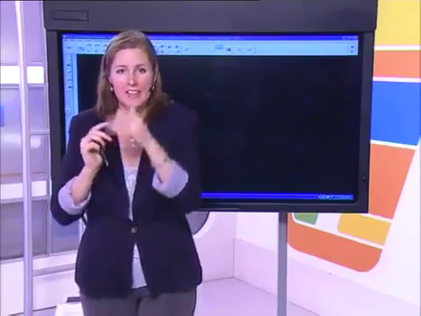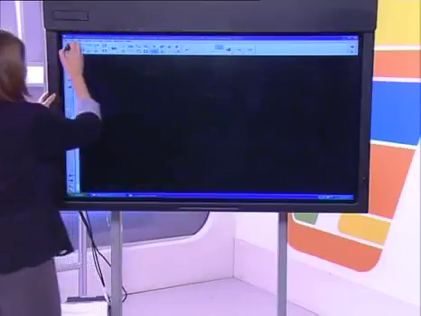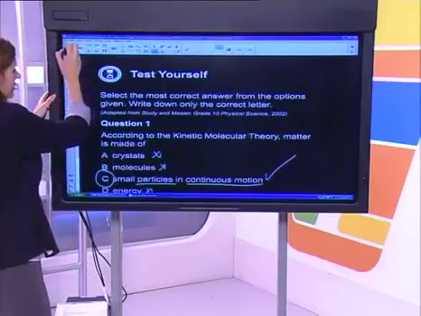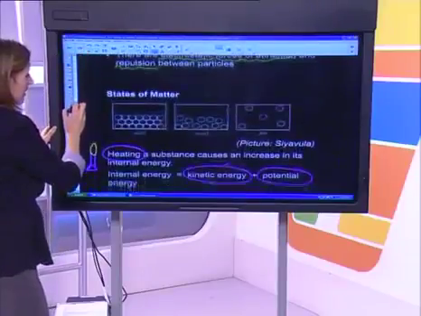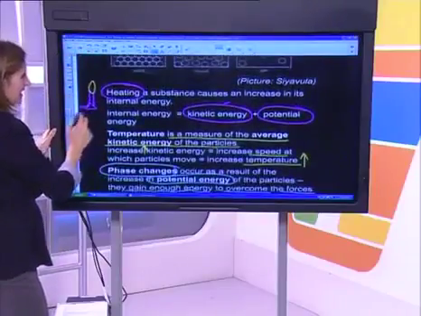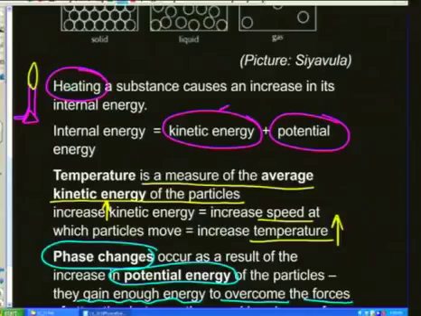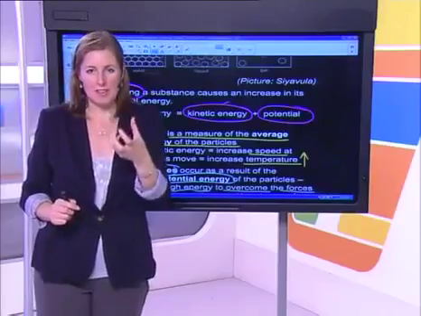All right, one more. Balesa Makuru: I don't get how phases can change without an increase in temperature. Okay. This is a very hard question to think through. I know it can be challenging, and that's why we spent so much time on it way back when. I'm going to jump across to our summary, which was quite a lot further back. But the focus here is that when you heat something, you can either give it kinetic energy or you can give it potential energy. You're not giving it both at the same time.